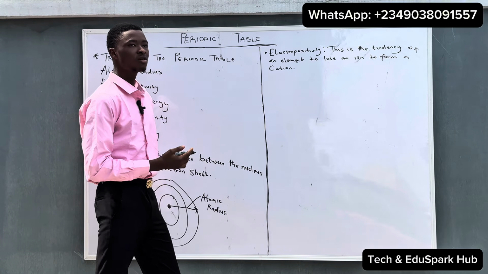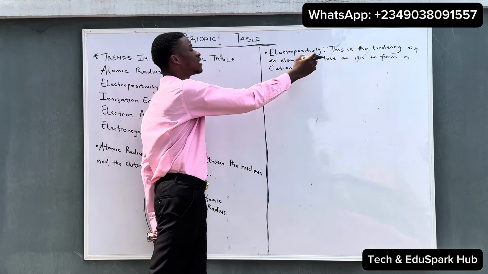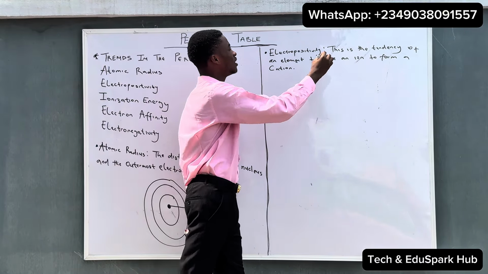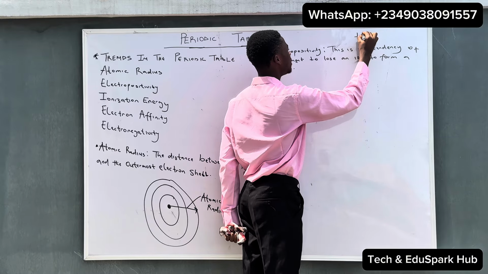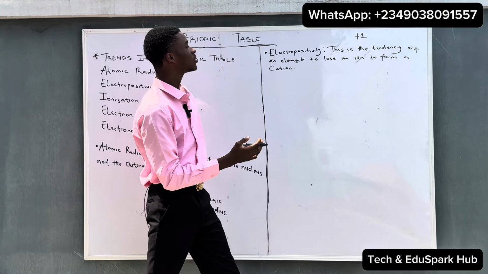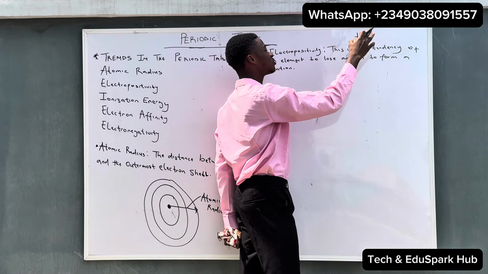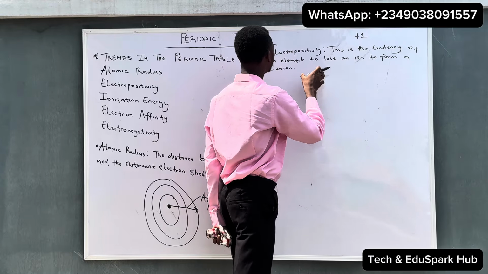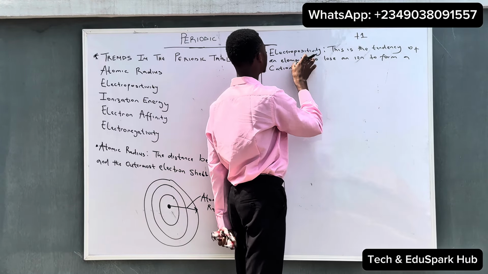So it is the tendency of an element to lose an electron to form a cation. When an element has a plus one charge, you can say the element has undergone electropositivity, because this plus one means the element has given out one electron.